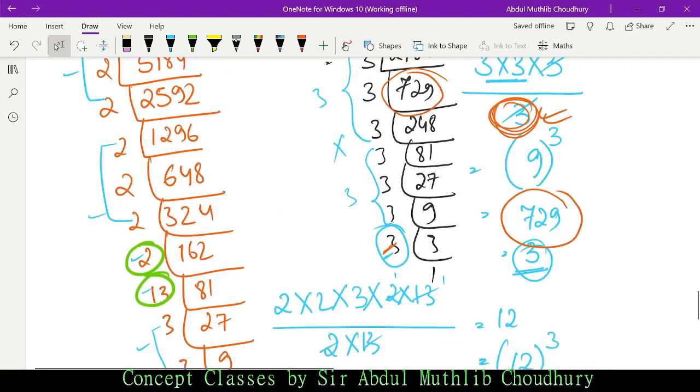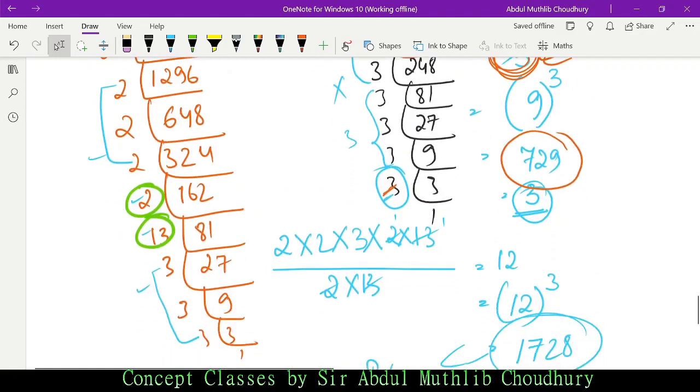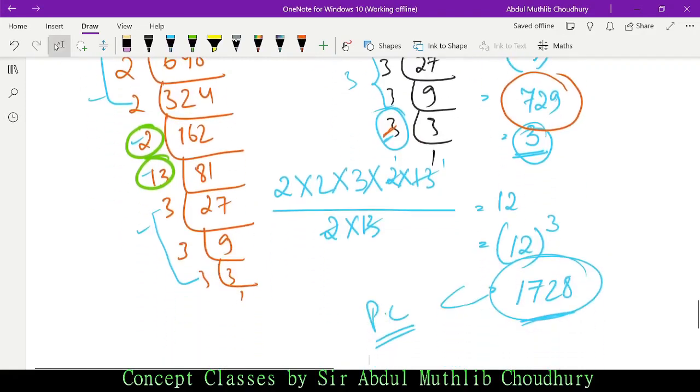I hope I'm clear with the concept. As how I have derived 12 and 12 cube. In this 12 cube, you have the S and B concept, which I've explained to you, the sugar and brownies concept. Though we don't officially call it the sugar and brownies concept, this is what I have named it for you to remember eternally. Now proceeding ahead with cubes and cube roots, let us do question number 6.